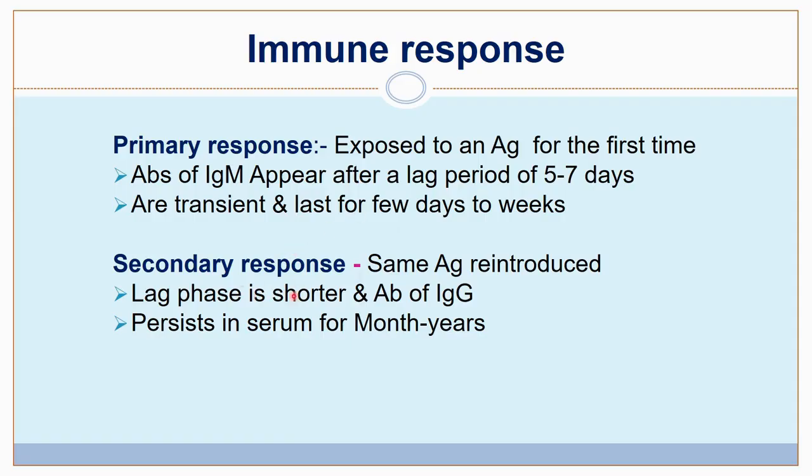Then comes the secondary response. So same antigen reintroduced again. Suppose second dose of vaccine is given or person is infected by the same virus again. So that time the lag phase will be shorter, and then antibodies are produced, and the type of antibodies produced are IgG type, and this persists in the serum for months to years. So the immunity will be long lasting in secondary response.